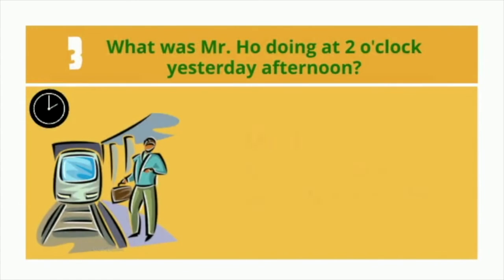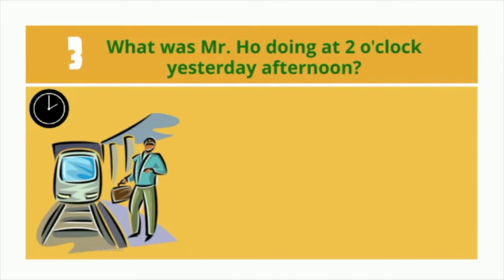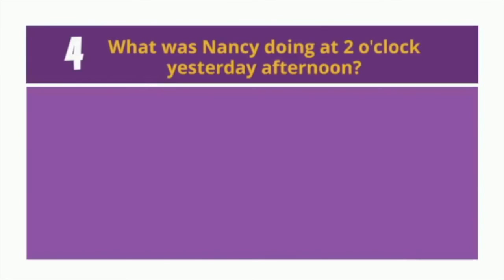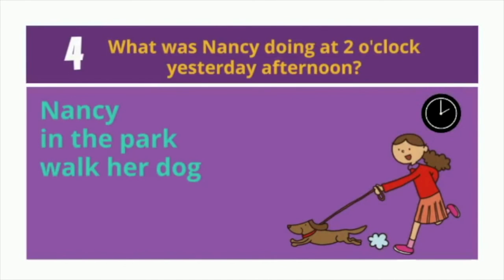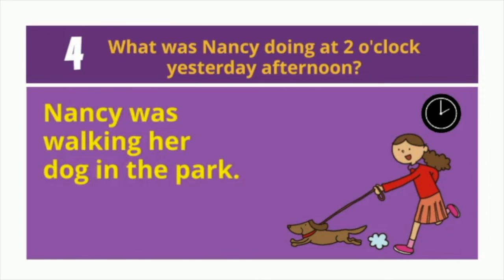Number 3. What was Mr. Ho doing at 2 o'clock yesterday afternoon? Mr. Ho was waiting for a train at the station. Number 4. What was Nancy doing at 2 o'clock yesterday afternoon? Nancy was walking her dog in the park.